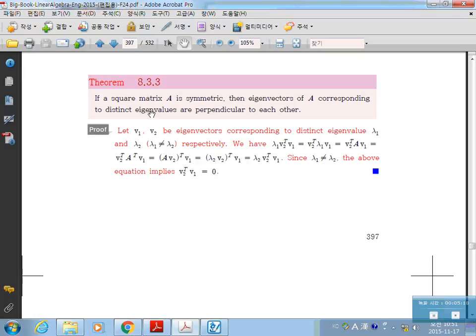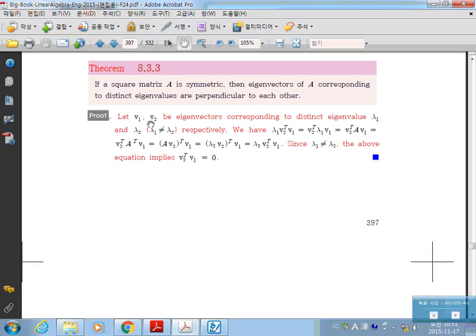Next, if a square matrix A is symmetric, then eigenvectors of A corresponding to distinct eigenvalues are perpendicular to each other. If a matrix is symmetric and you have two distinct eigenvalues, then their corresponding eigenvectors are orthogonal, perpendicular.